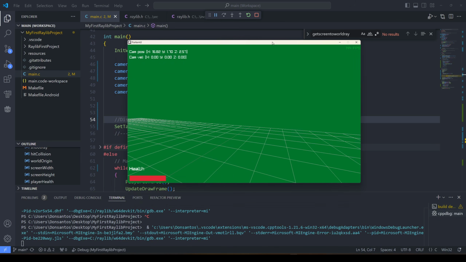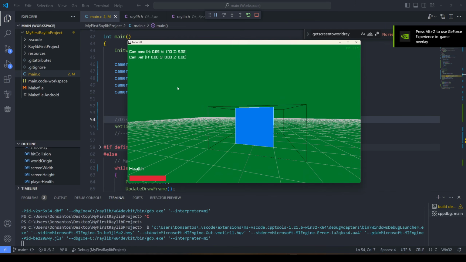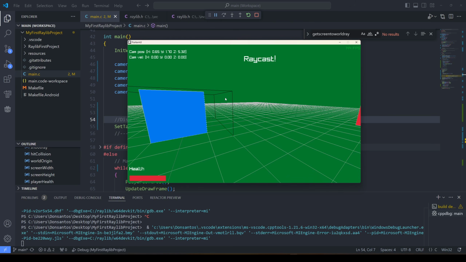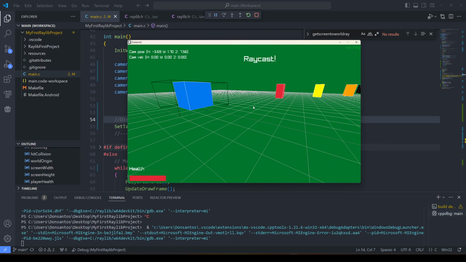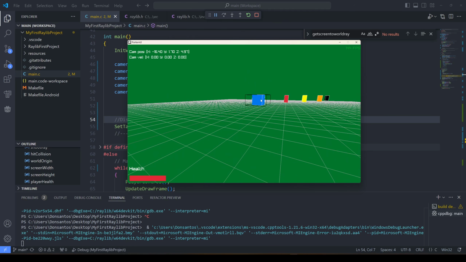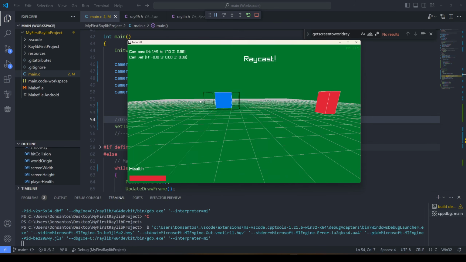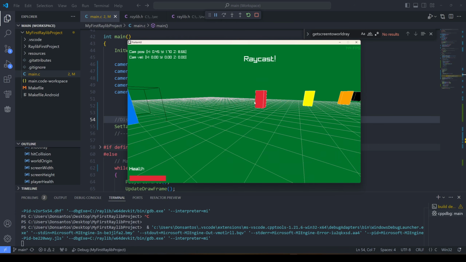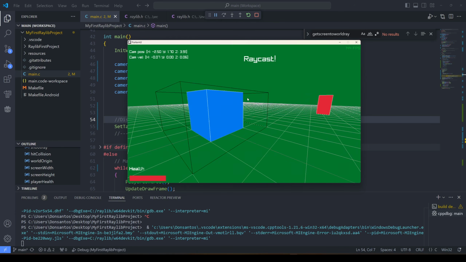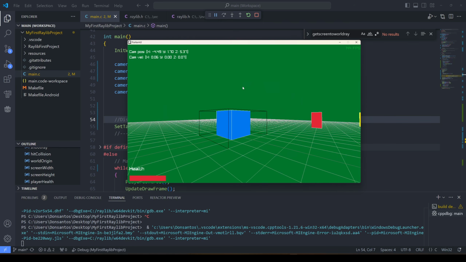Okay, here we are. Oh, this is annoying. Okay. I click up here, nothing happens. I click in the box, raycast, yes. Click in the box here, raycast, no, raycast, no. So this works. It's not drawing the ray. Still, there should be a ray between my last position. But here we go, raycasting is working. I can raycast now. The problem is that I don't want to see the cursor.